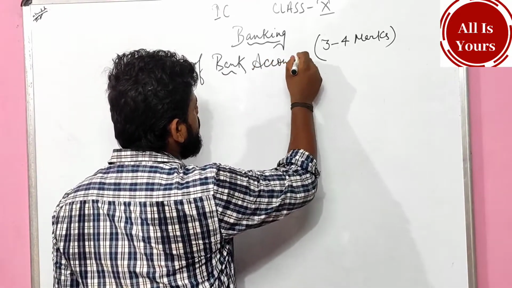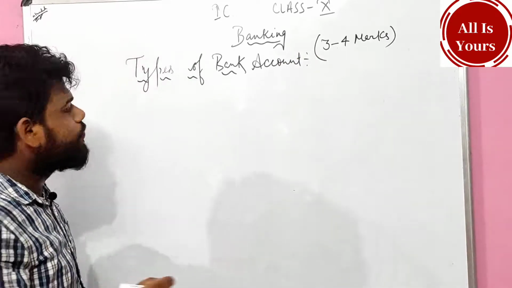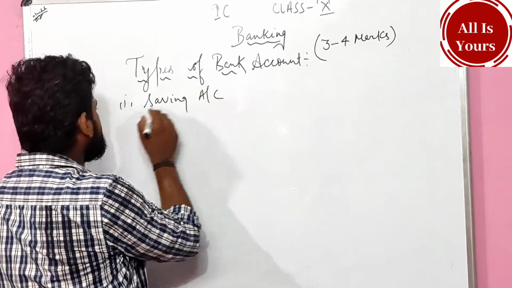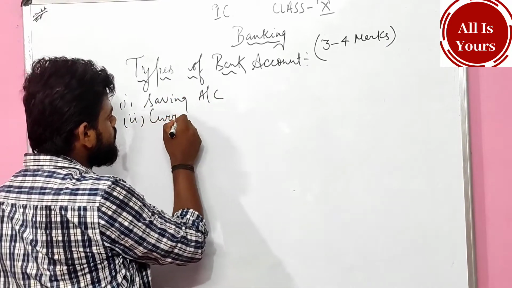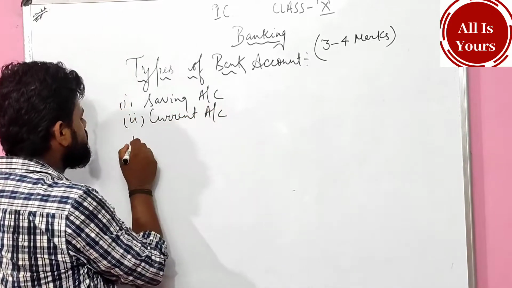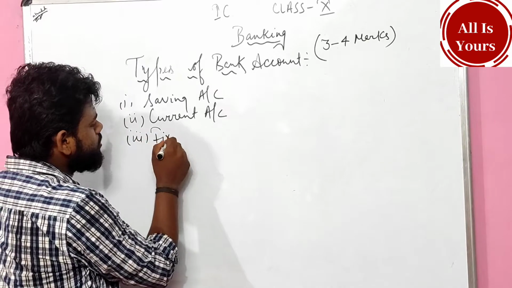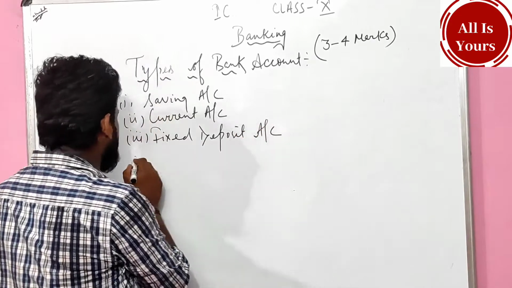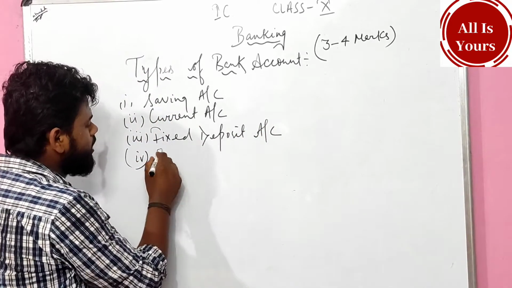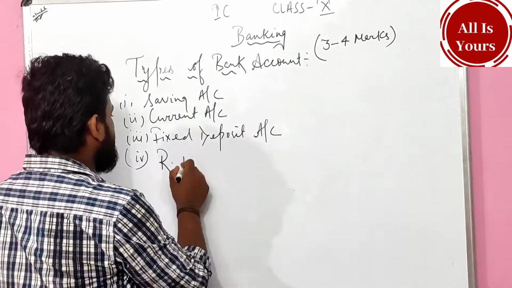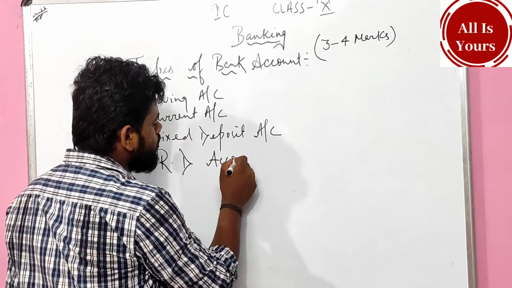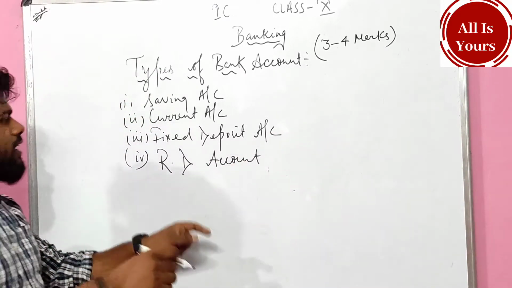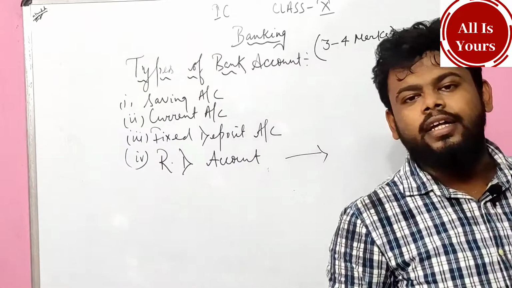Types of bank account. How many types of bank account are there? Generally there are 3 to 4 types of bank account. First is savings account, another is current account, fixed deposit account, and another one is known as RD account, recurring deposit account. In this particular chapter we are going to read only one topic, this is all about RD account.